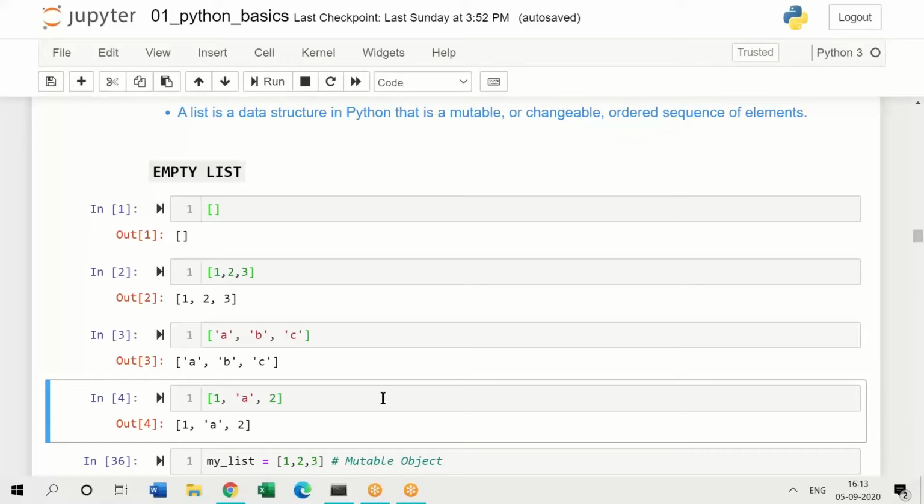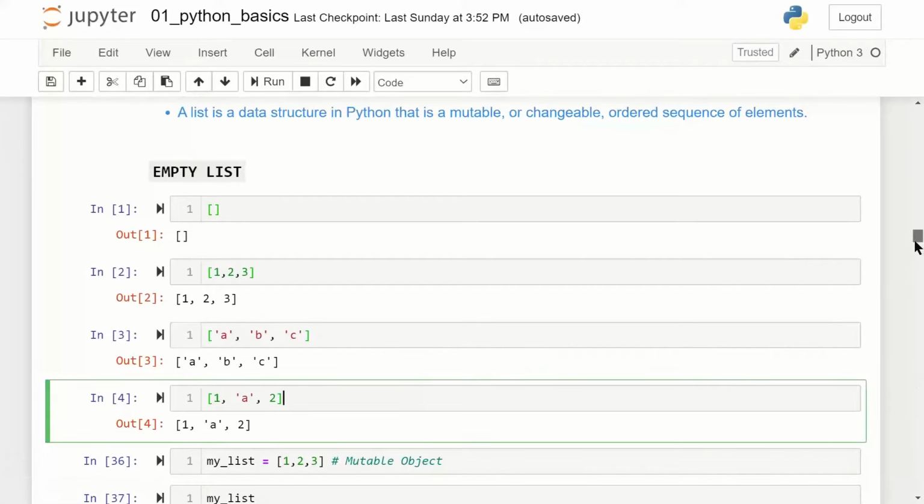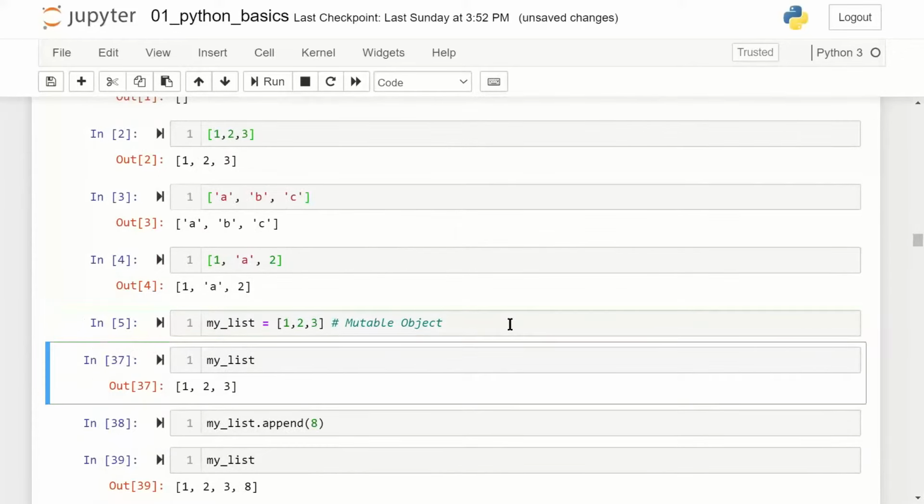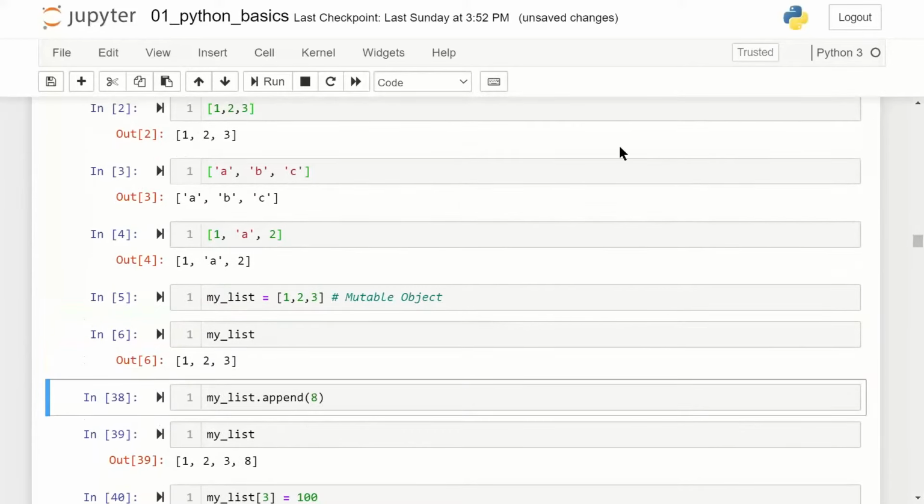We will see that in the next part of the session, where we get into packages, and we will start off with the NumPy and Pandas packages. For now, we'll start with the foundation data structures. List is one of the foundation data structures. So I want you to practice the syntax which is in cell 4, and also the syntax which is in cell 5 and 6. Just try it out.